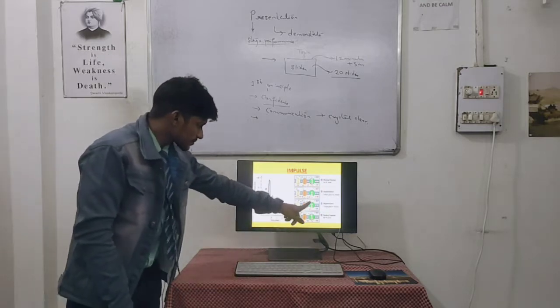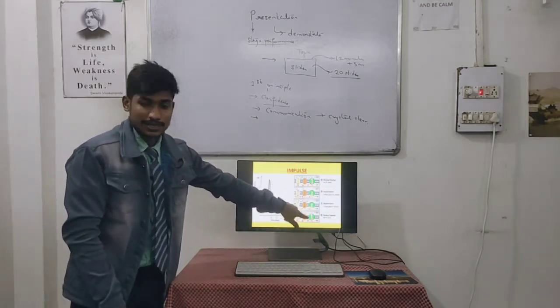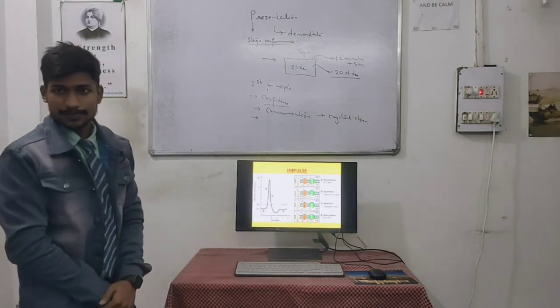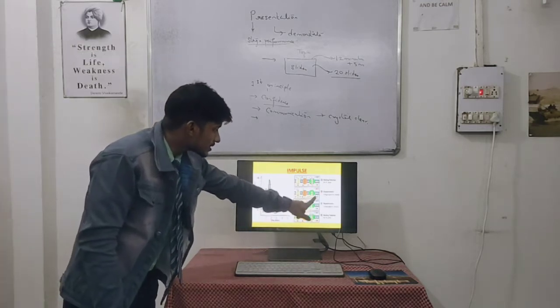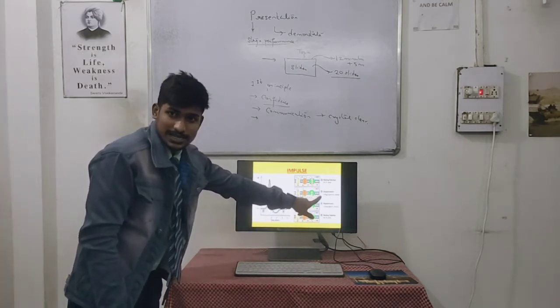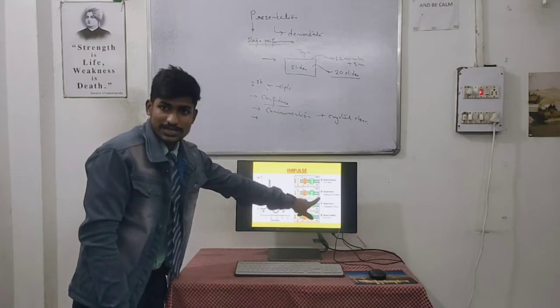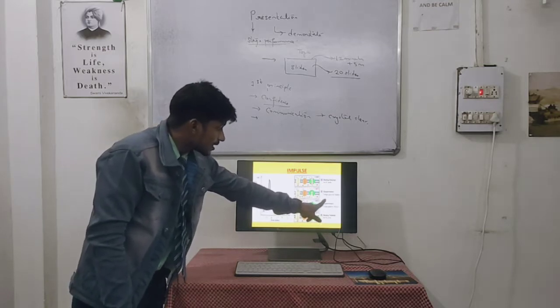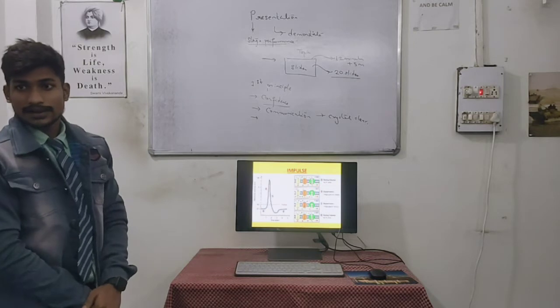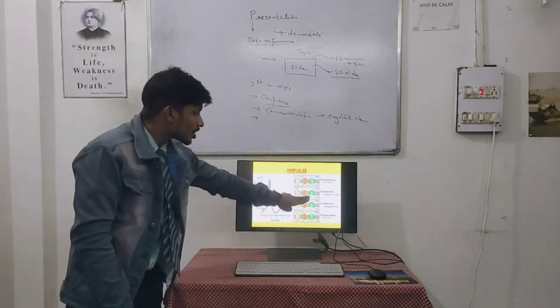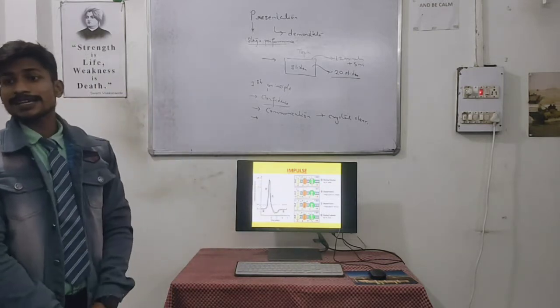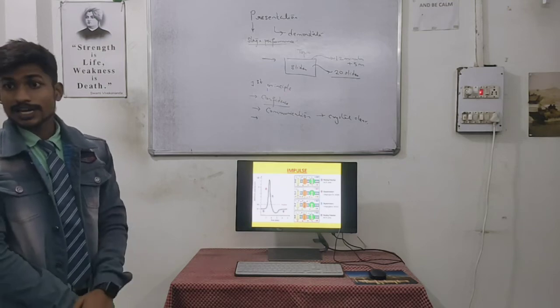From here we move to the third state, that is repolarization. In this stage the positively charged ions get transferred to the negatively charged side, because the voltage gated channels of sodium ions get opened.